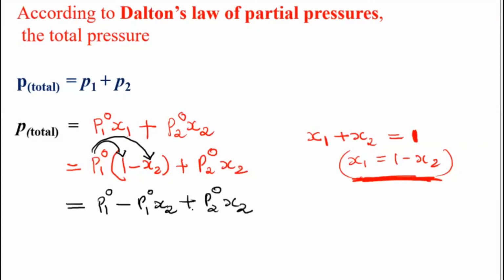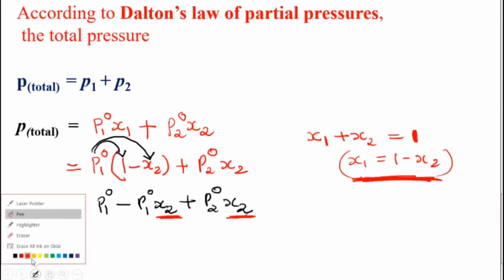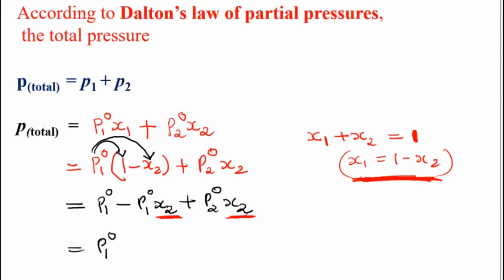Now you can see the common terms, and you can club them together. Here I have x2 and x2 as common. First I write the plus term, P1 naught, because usually we write the positive term first.